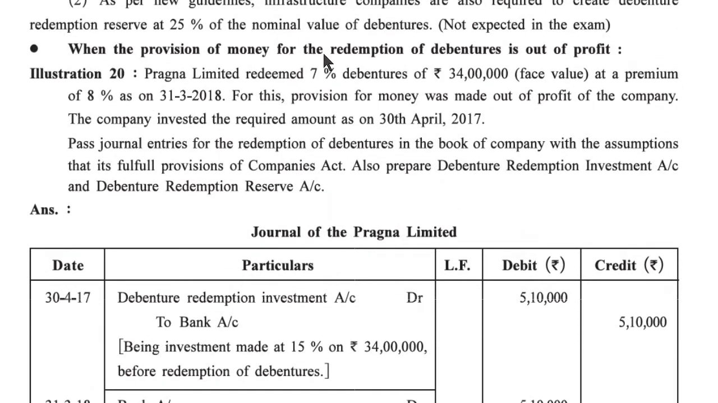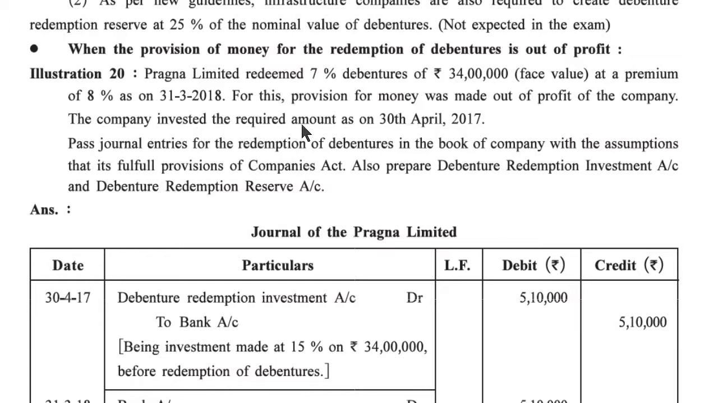When the provision of money for the redemption of a debenture is out of profit. Illustration number 20. Pragna Limited redeemed 7% debentures of 34 lakh face value at a premium of 8% as on 31st March 2018. For this, provision of money was made out of profit of the company.